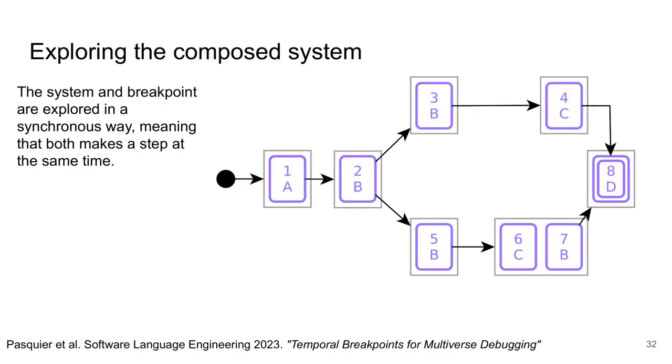Then both the breakpoint automaton and the system are combined and explored in a synchronous way, meaning that they can only take a step together. This way, the breakpoint cannot make mistakes on the way the system is explored because the exploration is made on the combination of both the system and the breakpoint. The full technical details of this solution will be given in a paper that will be published at SLE at the end of the month.